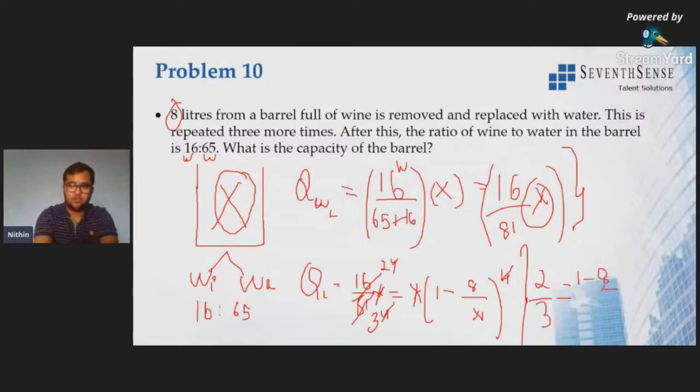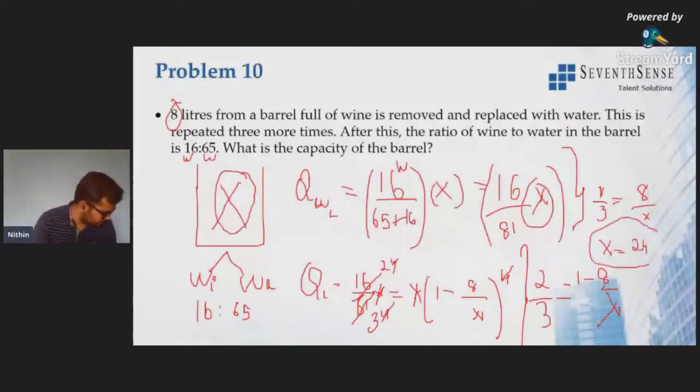So 2 by 1, so just interchange the values here. So it becomes 1 minus 2 by 3 is 1 by 3 is equal to 8 by x. So initially it was x is equal to 8 into 3, which is 24 liters. Superb, Aditya.